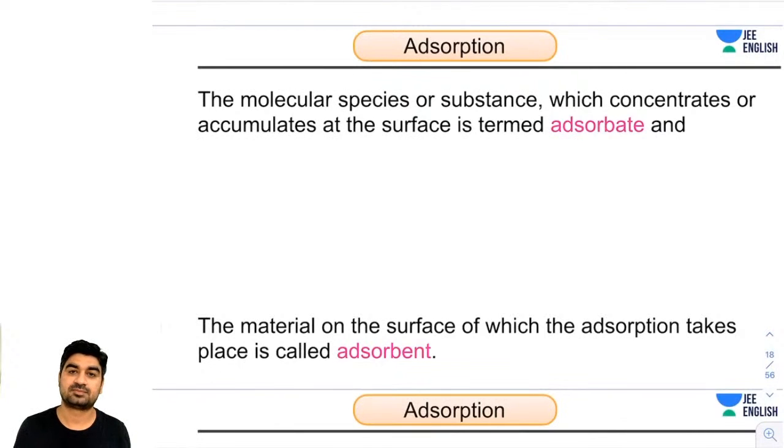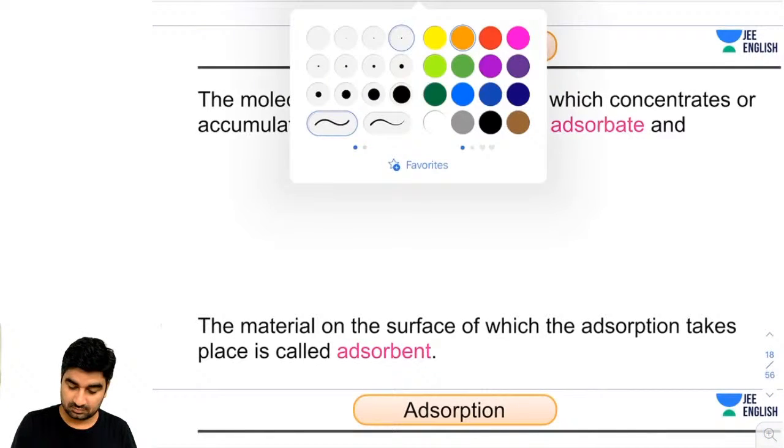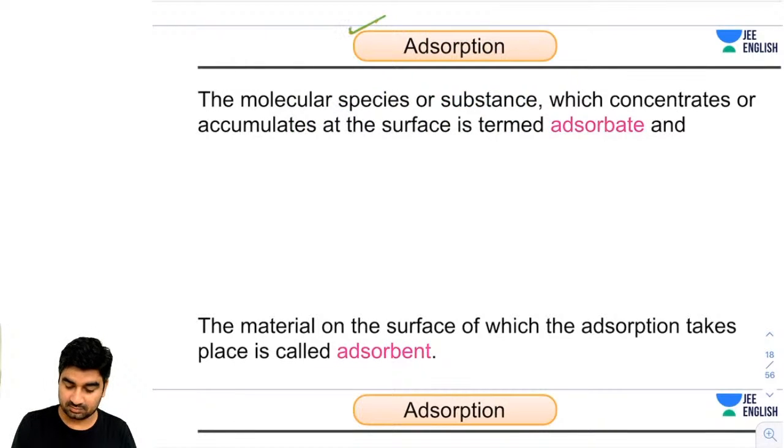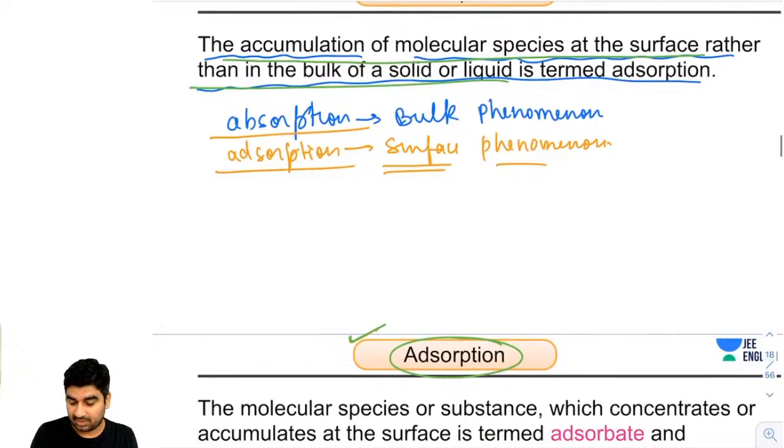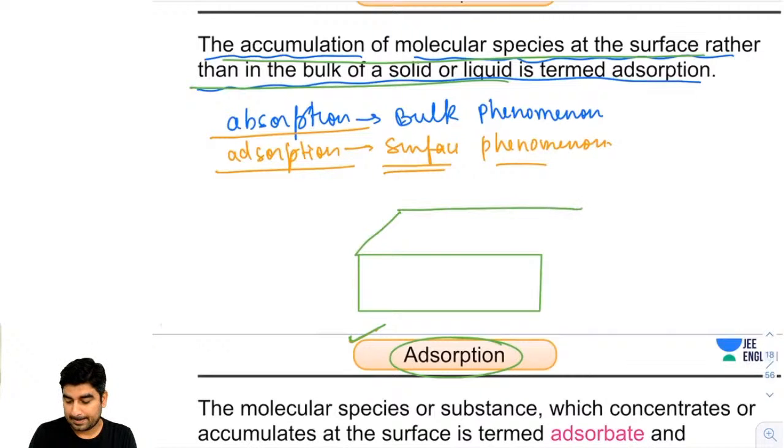What is adsorption? Tell me, guys. The accumulation of molecular species at the surface rather than at the bulk. So suppose here I am taking a piece of charcoal, or anything, guys. We have a surface here.